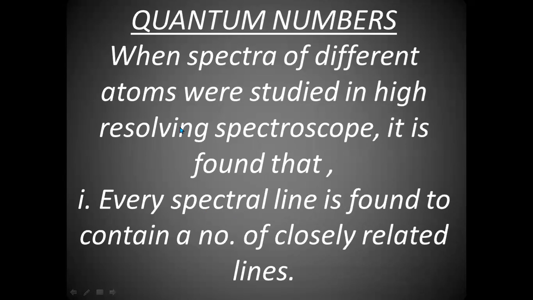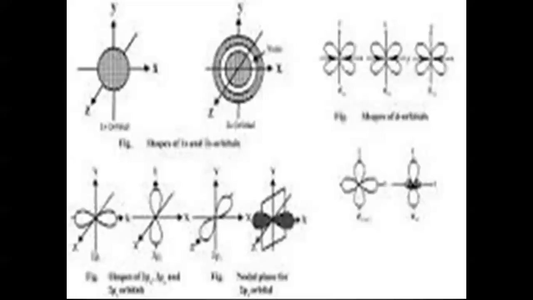Now coming to the next topic. Till now, we were discussing the shapes of orbitals, which are on the basis of the solution of the Schrodinger wave equation. The Schrodinger wave equation is a very complex and difficult equation for us, but if you try hard, you can learn more things from that.